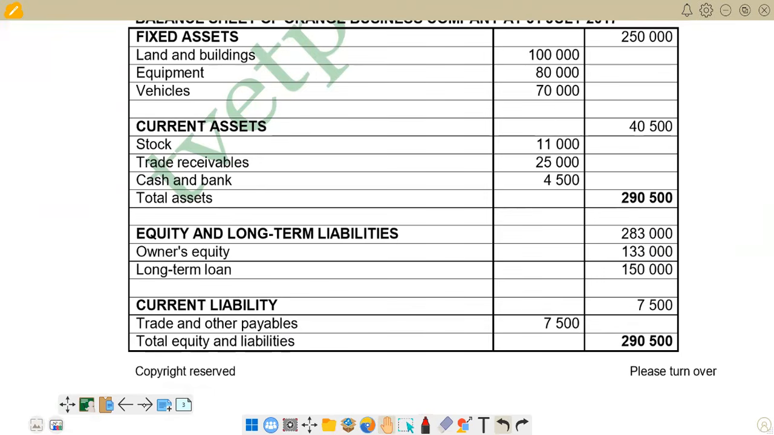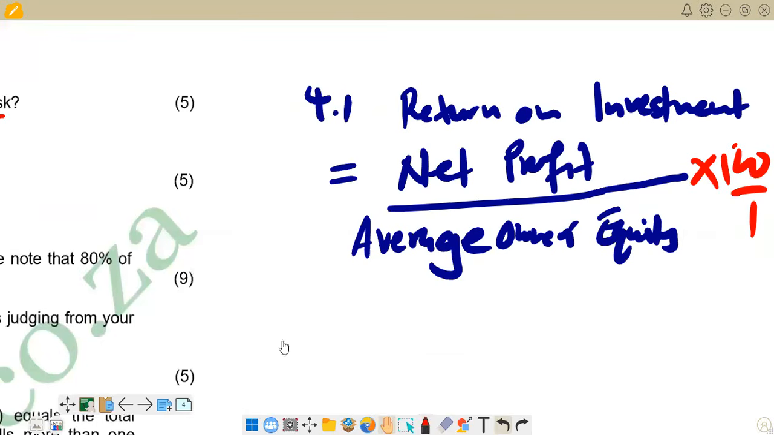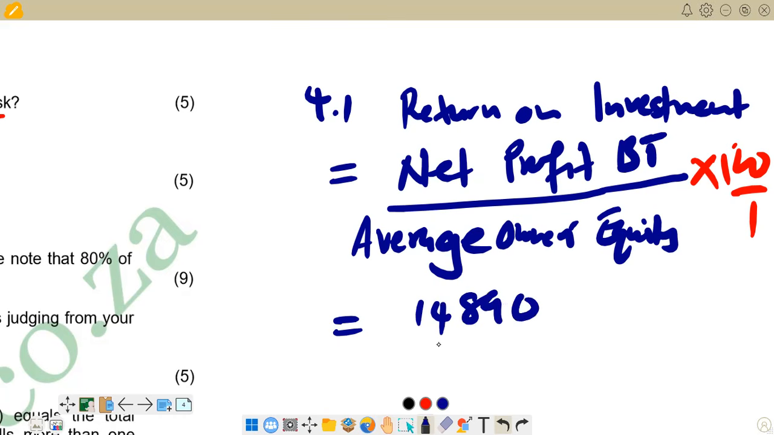So we can just go there and substitute these ones. Here what we are saying is this net profit is net profit before tax. Net profit before tax, so very important to take note there. So here we are now saying our net profit that we found there is 14,890, and then we divide by the figure for owner's equity, which is 133,000.